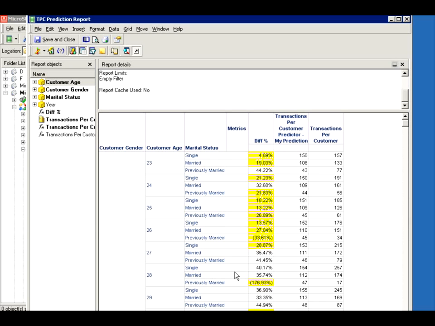So as you saw, we started with 2008 data, we created a report, we predicted based on 2008, then we ran it for 2009, we compared it to 2009 data, and we were able to analyze how good and bad our prediction was. This is all out of the box. You didn't need to know statistics or anything about customer analysis, and you were able to create a simple report using MicroStrategy.